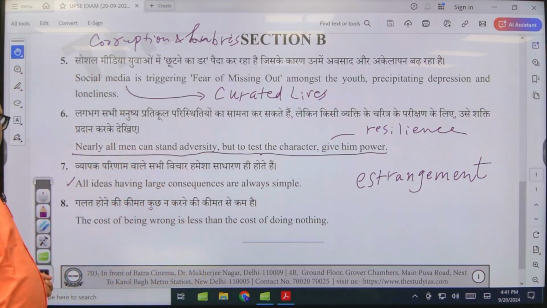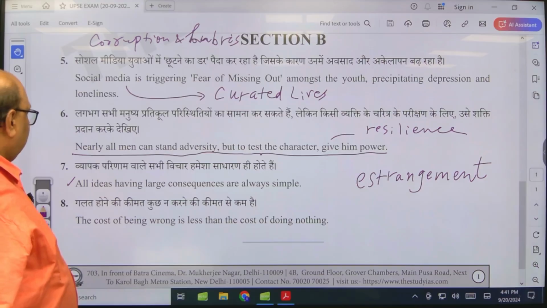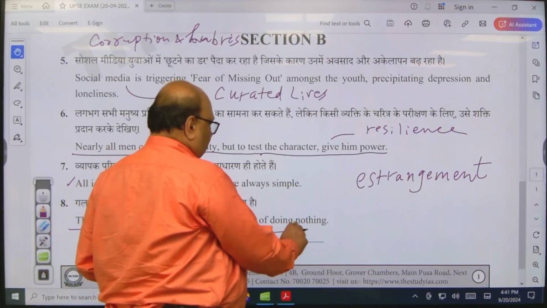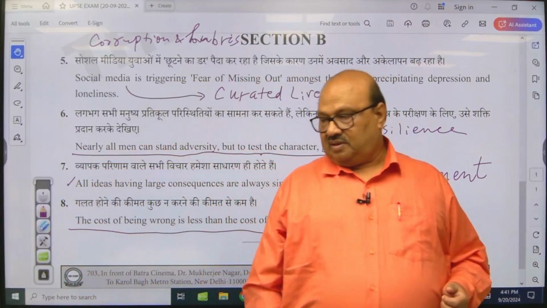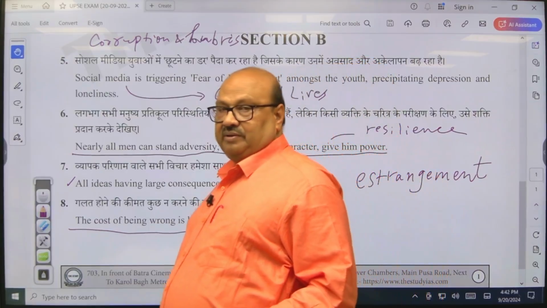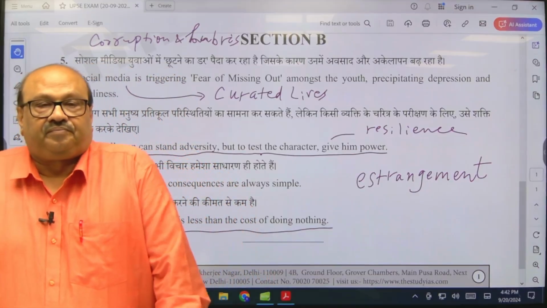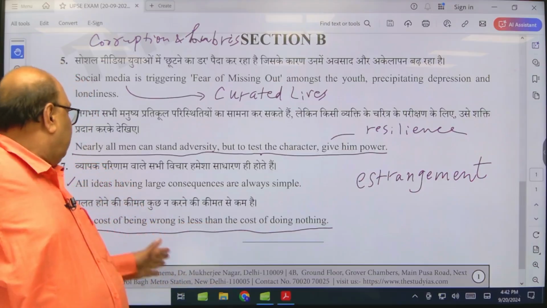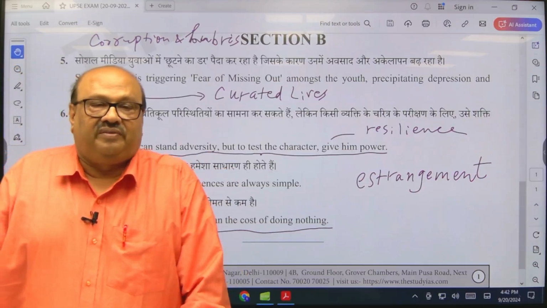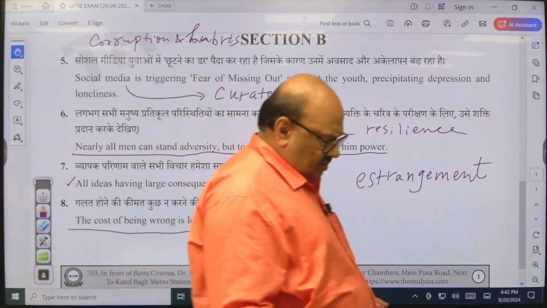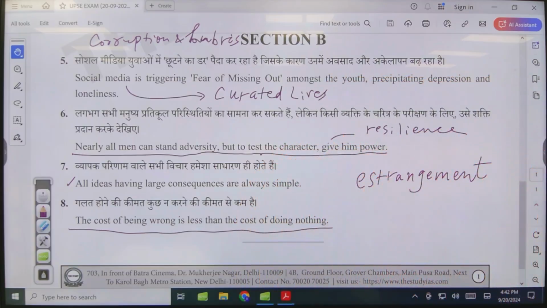So now we come to the very last one. The cost of being wrong is less than the cost of doing nothing. The cost of being wrong is less than the cost of doing nothing. So just think in your mind, what is this statement trying to say in a very simple way?